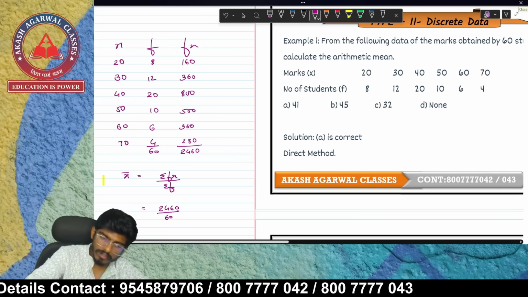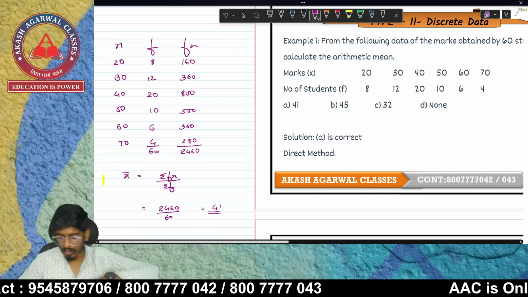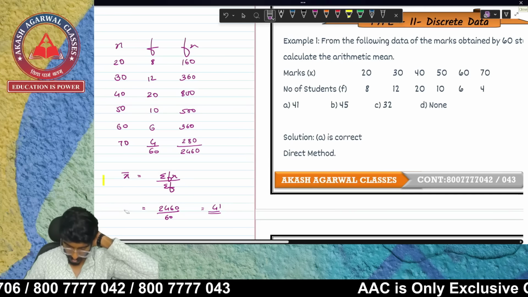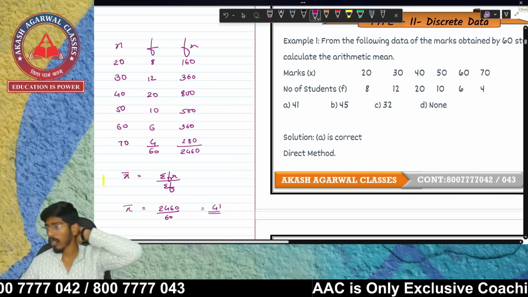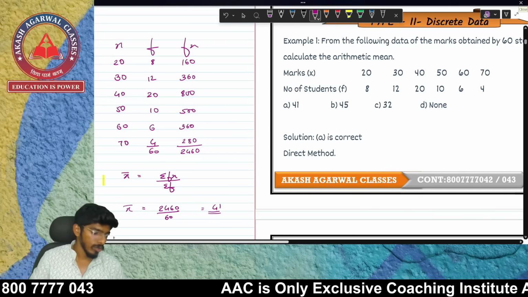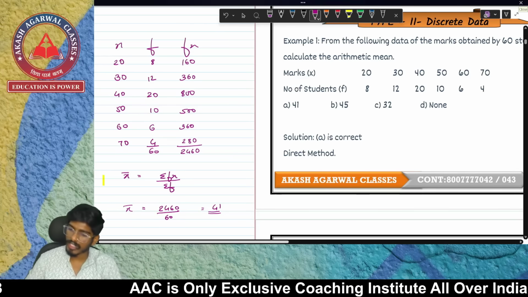2460 divided by 60 is 41. So this is going to be your x bar, that is the mean for an ungrouped series. So hopefully the concept of discrete data is also clear.